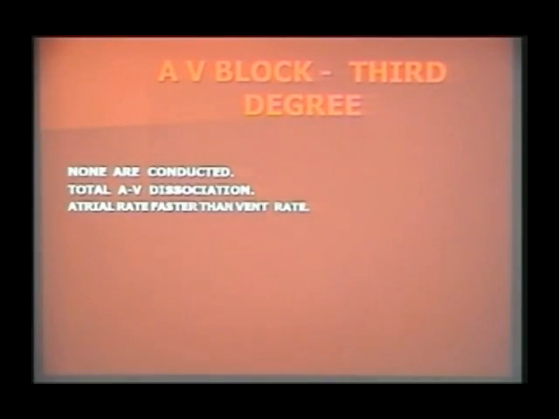Is that clear? Now we will go for the complete heart block. At the end we will have a complete third block, but before that we will finish off complete heart block. Right? So in third degree complete heart block, none of the P waves are going to be conducted. See that? All your P waves are going to be blocked either at the AV node or the distal conduction system.